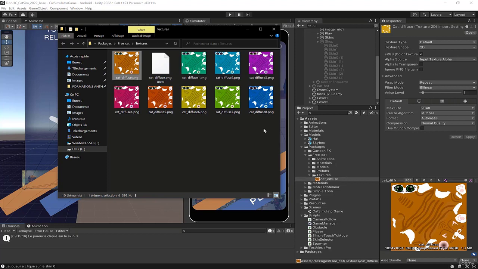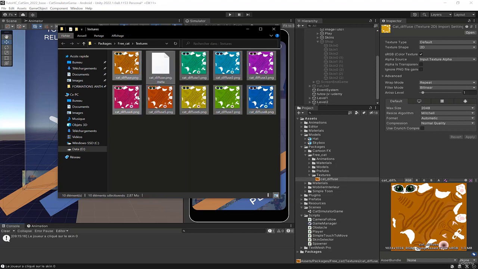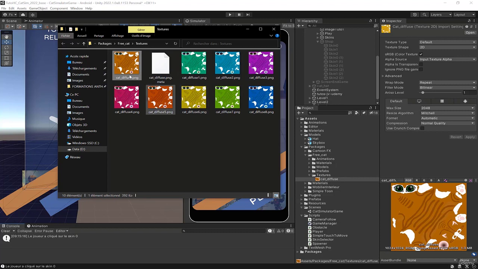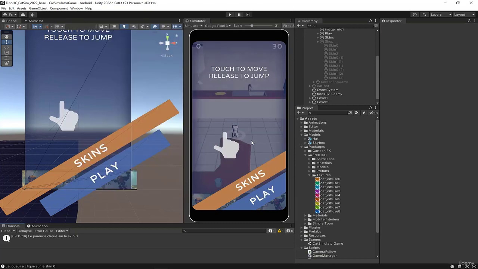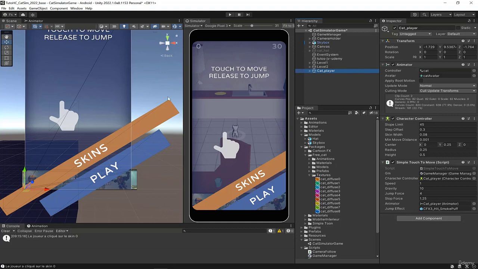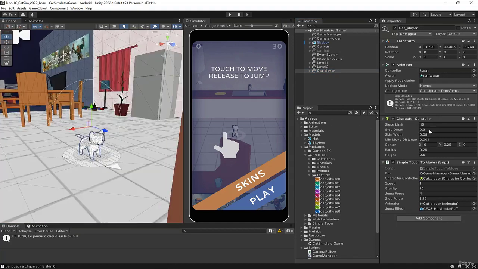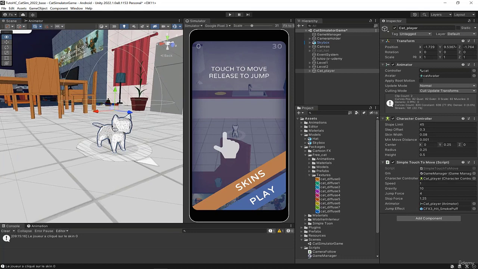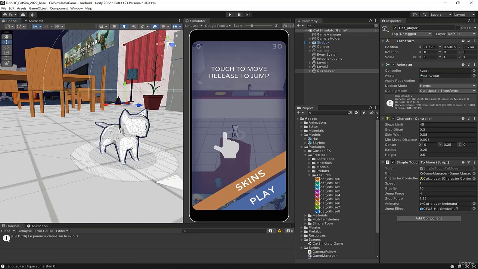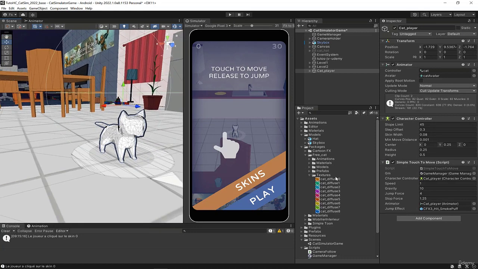Okay, I have created 9 textures since we have 9 possible skins, and I renamed the first one as cat texture 0. This allows me to have 0, 1, 2, 3, 4, 5, 6, 7, 8, which corresponds to the 9 possible textures. I go into Unity. As you can see, it automatically imports the textures. Here, the cat lost its texture as I renamed it. If you look at the cat here, it doesn't have any texture anymore. So what we're going to do is create a script to manage the cat's texture.